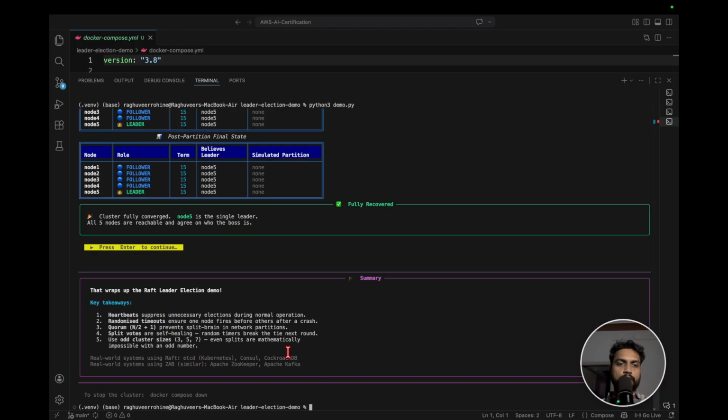Okay, so that's what we needed to discuss here. We have looked into multiple scenarios, how the Raft consensus algorithm works and how the leader is selected. Okay, I hope you are able to understand this whole architecture, how leader election is done in distributed systems. Okay, so let's meet in the next video.